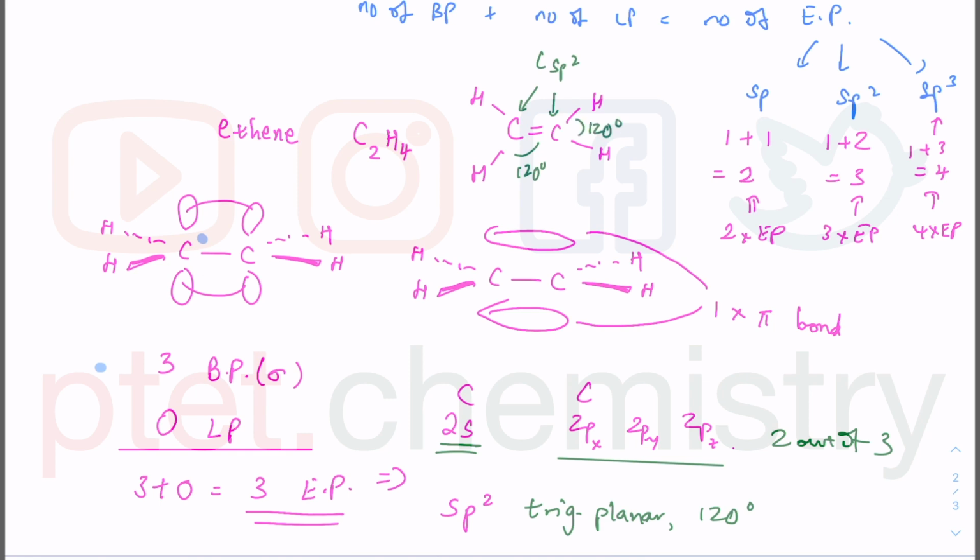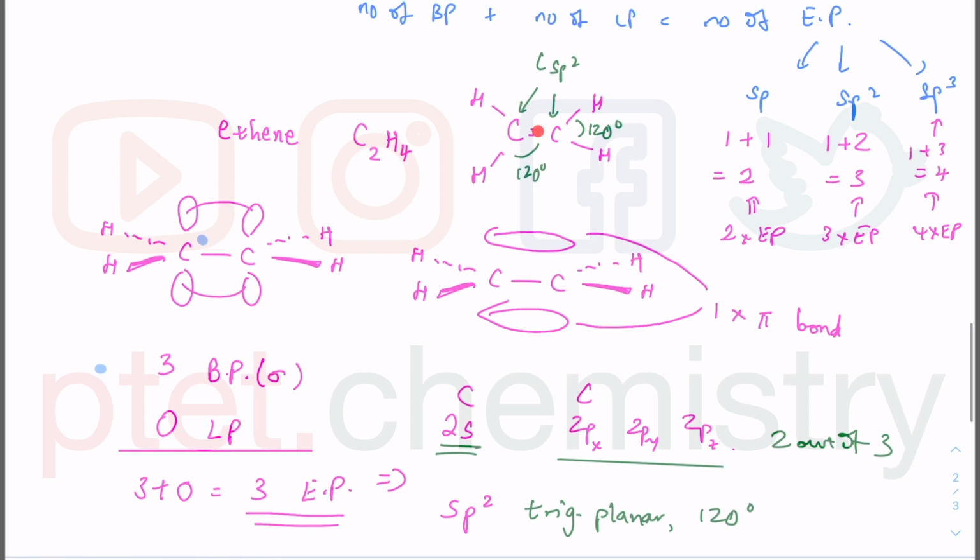Anyway, what is this question about? This question is about what is the hybridization. We already got it as sp2, but what is the bonding? In the overall bonding, I have just counted around 1 carbon, but don't forget that in the overall bonding, you're looking at the whole molecule. So you're looking at 1, 2, 3, 4, and 5 sigma, because here is a double bond where 1 is sigma and 1 is pi. So you have 5 sigma. So this thing has 5 sigma and 1 pi. So meaning to say our only correct answer must be option B there. Okay.